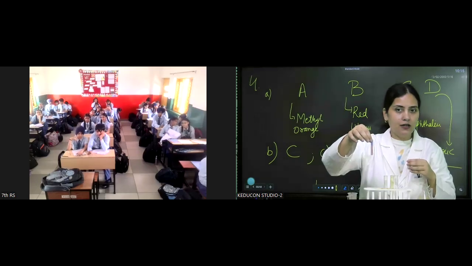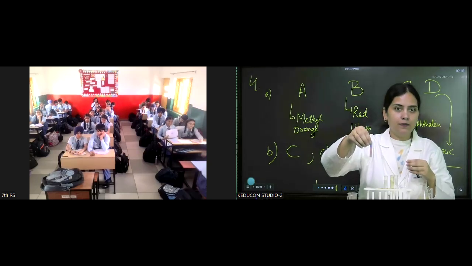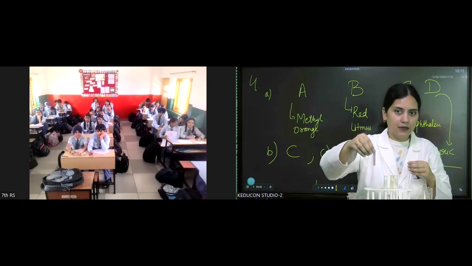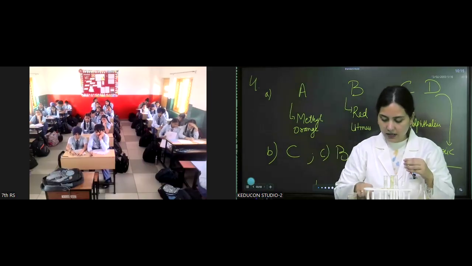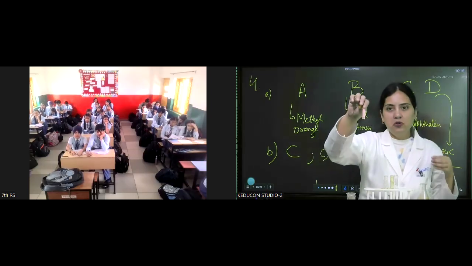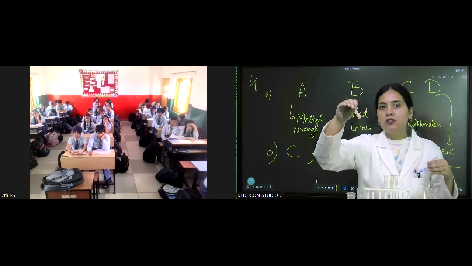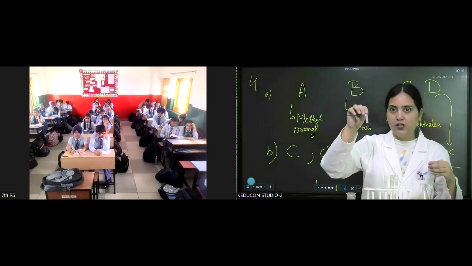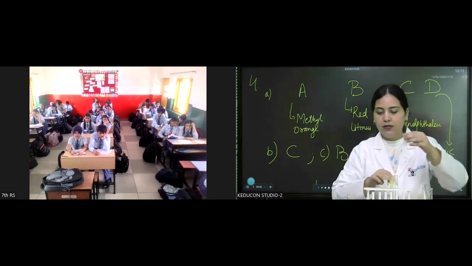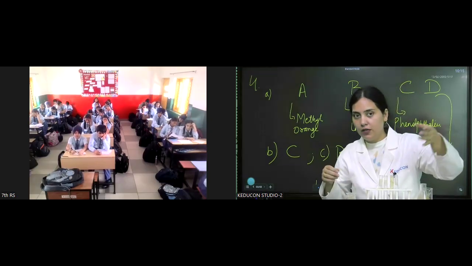Is there any change in the color of the blue litmus paper? Yes, it is red now. So from here we came to know. Now let's put this red litmus in and see. Will it show any change in color? No, because red litmus shows a change in color with the base and blue litmus shows a change with the acid. So that is how we can confirm the nature of this.